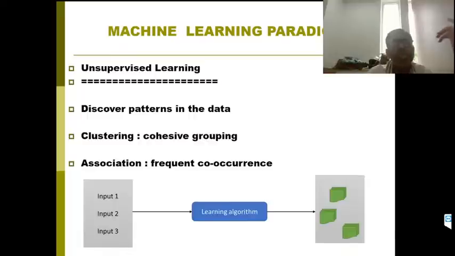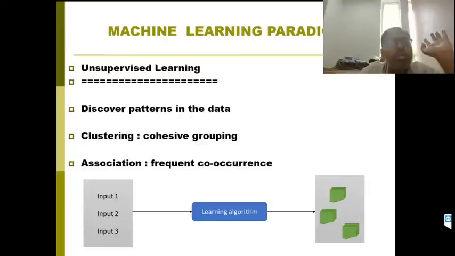So in unsupervised learning, we have two methods: clustering and association. Clustering is nothing but cohesive grouping of similar properties. The objects with similar properties are made into one particular cluster. Second one is association based. Association based means identifying similar patterns, that is called frequent co-occurrence.